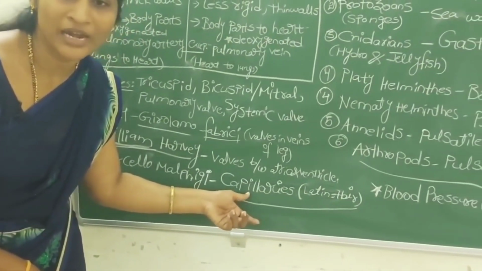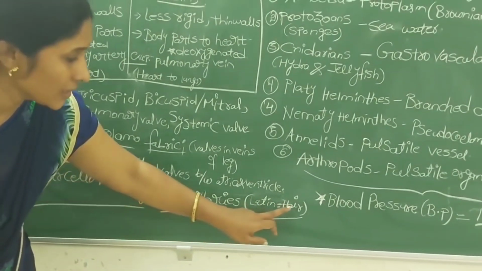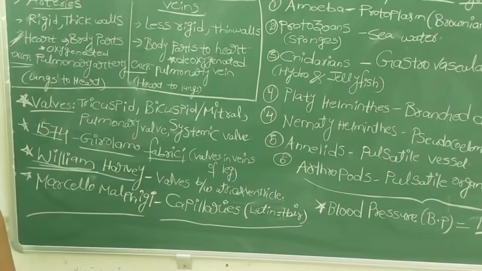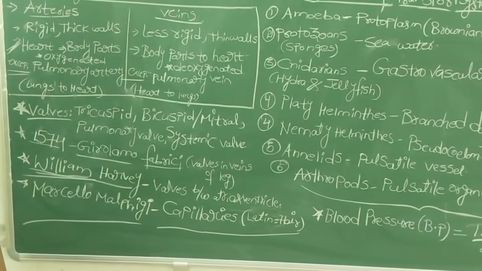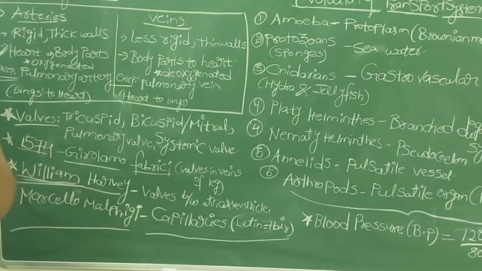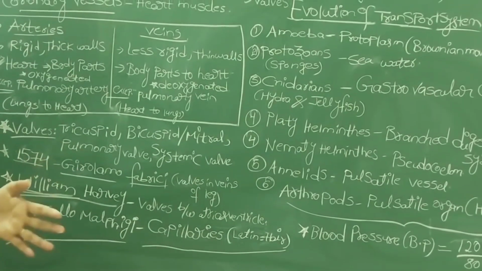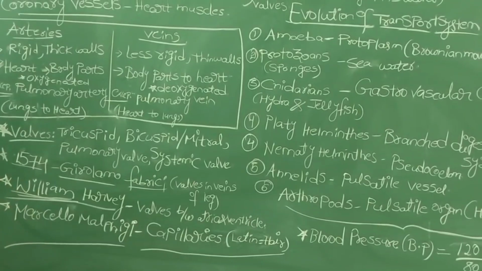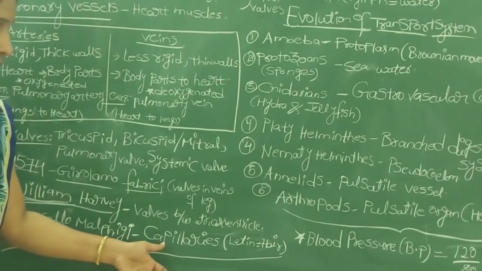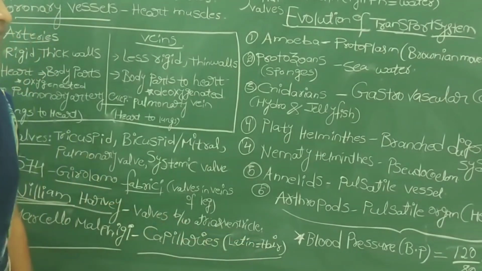He called them capillaries because in Latin the word capillary means hair, meaning capillaries are as fine as hair. Just as a hair follicle is thin, the capillaries are also that thin. So capillaries are the connecting links between the arteries and veins.